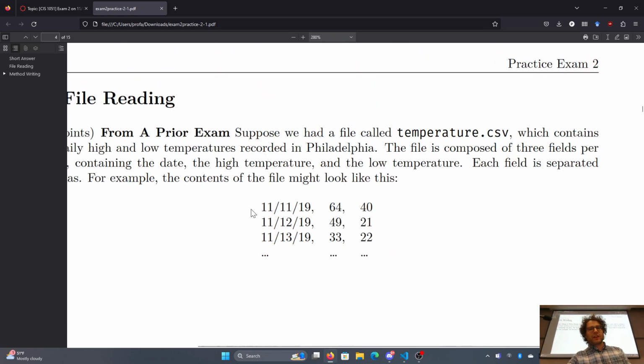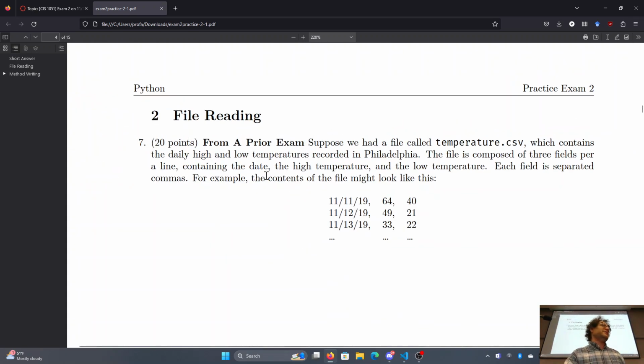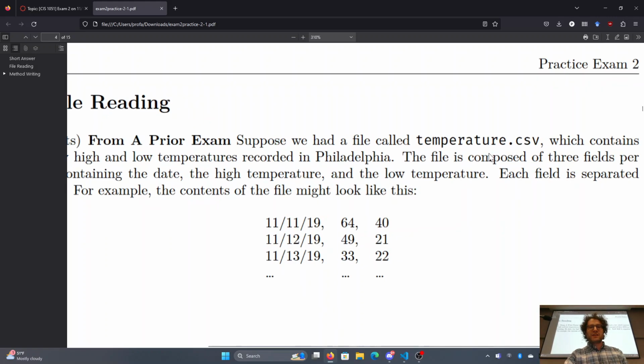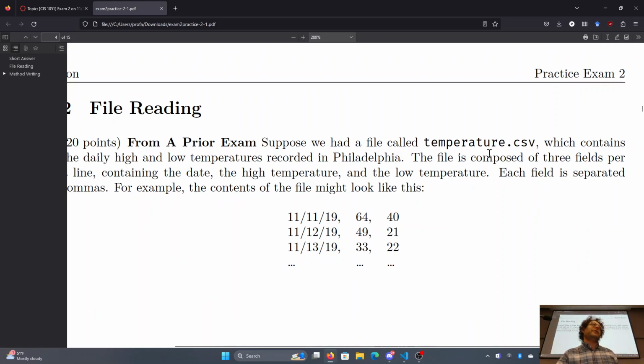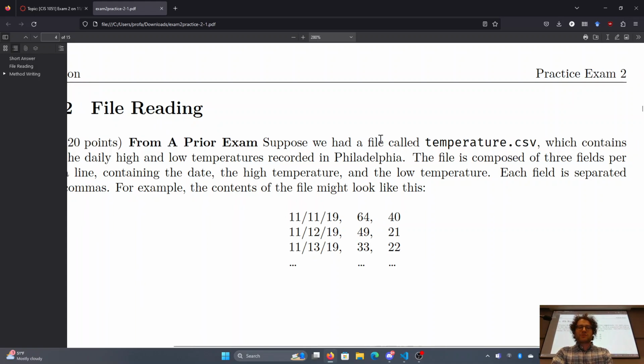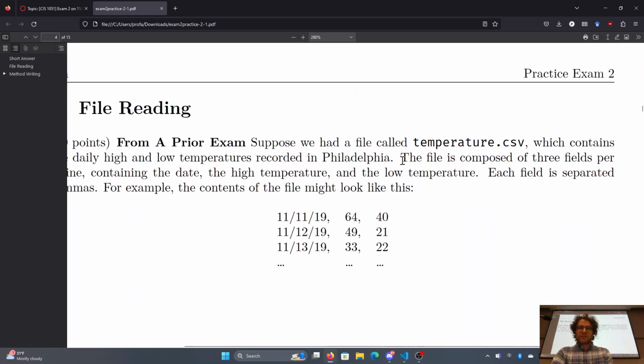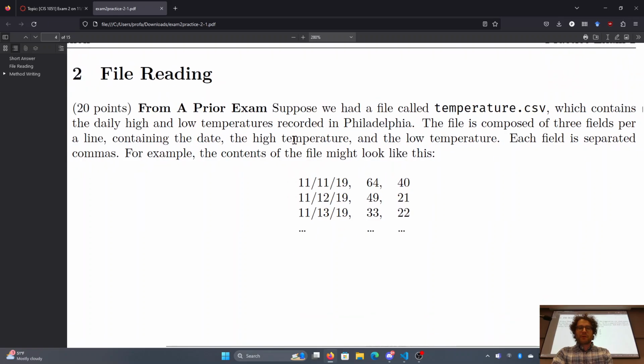So again, this one was on a prior exam. Suppose we had an example file called temperature.csv. We don't have an example file here, but I'll tell you what it's going to look like. It contains the daily highs and lows for temperatures recorded in Philadelphia. The temperature file is composed of 3 fields per line, which is the date, the high temperature, and the low temperature. Each field is separated by commas, so the contents of an example file might look like this.